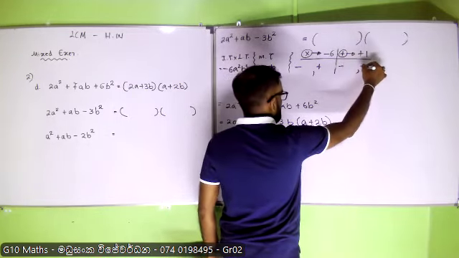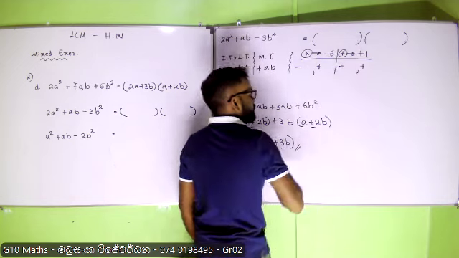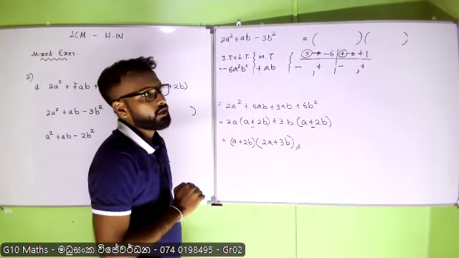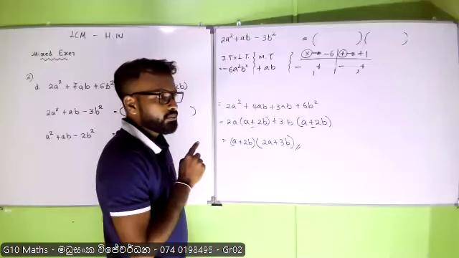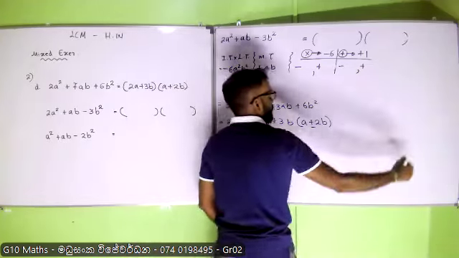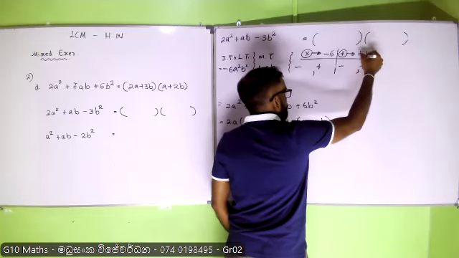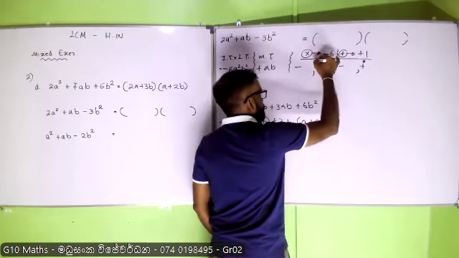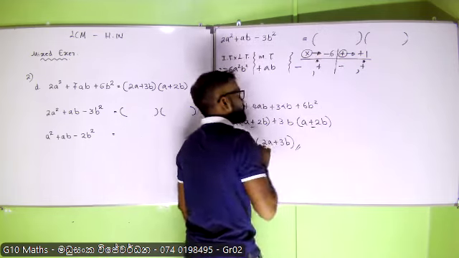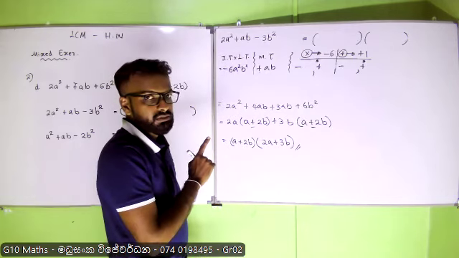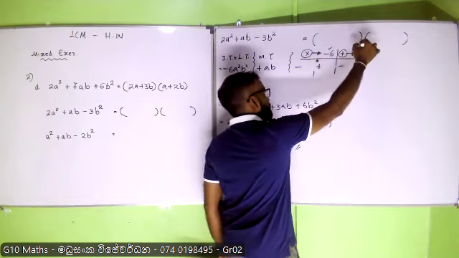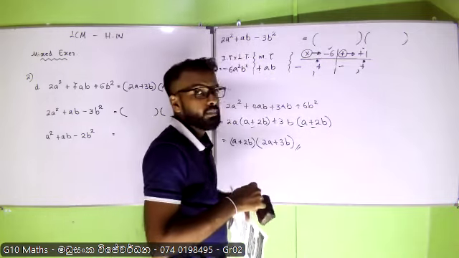Right. Now you need to decide which number is the biggest, because when you add the two numbers, you need to end up with the positive sign. Then the biggest number should be positive, because you are ending up with the positive sign. So the positive number should be the biggest number. Right. Now I am going to decide the possibilities which satisfy this one and this one. Right. Now I am going to choose the numbers.